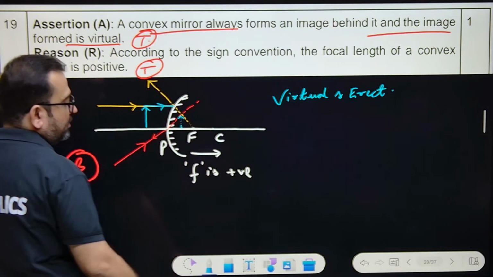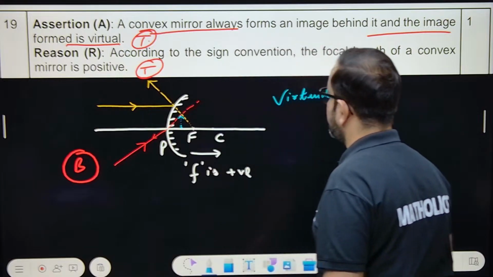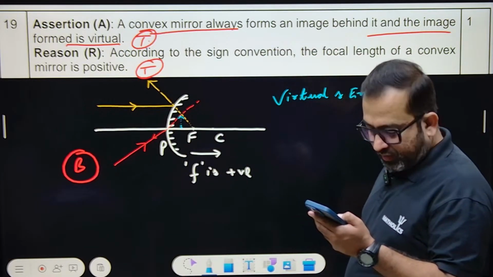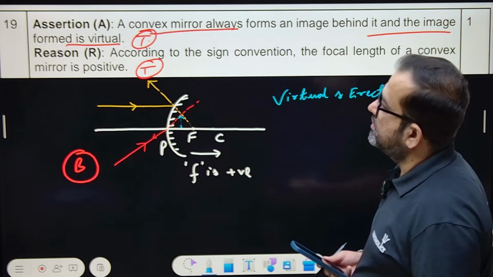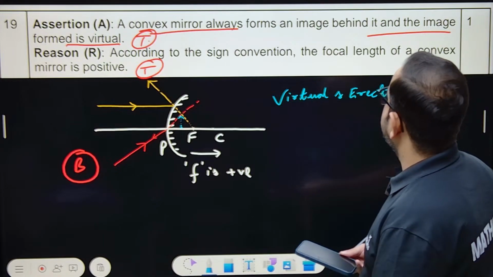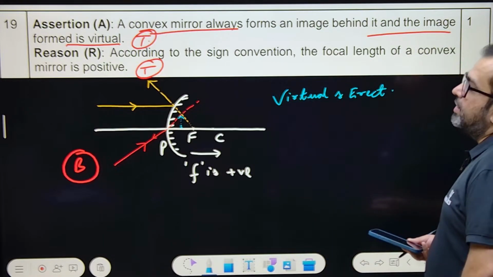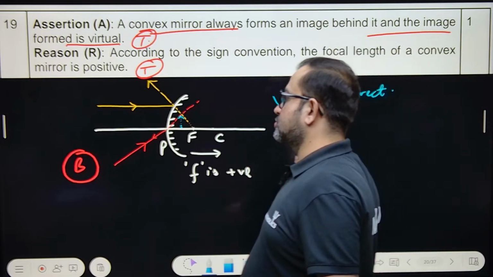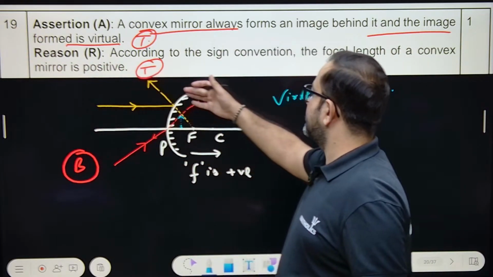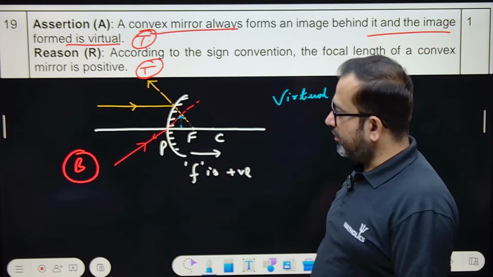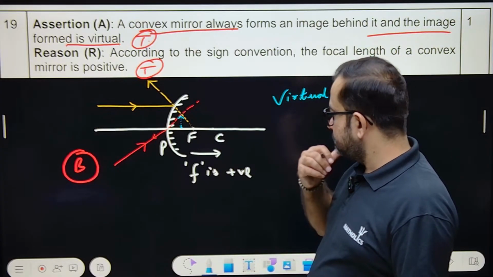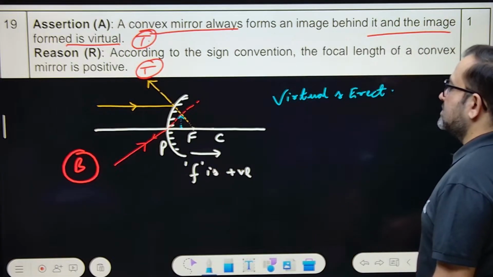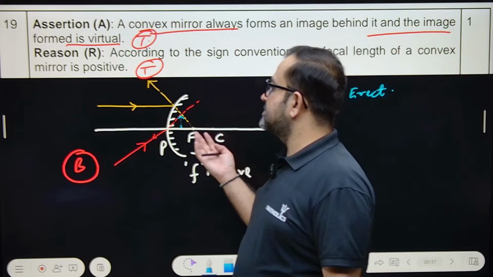Can we move forward? Yes or no in the comments? The image formed is virtual. Just an overview, that this kind of image can be formed.